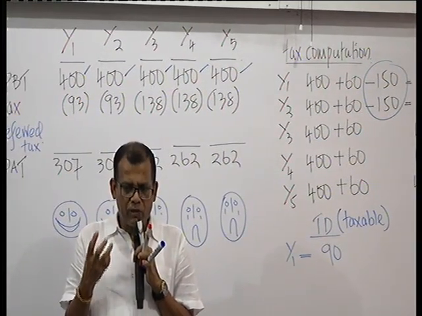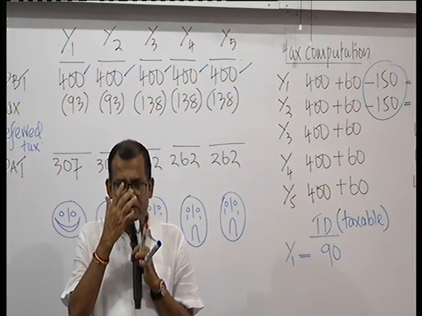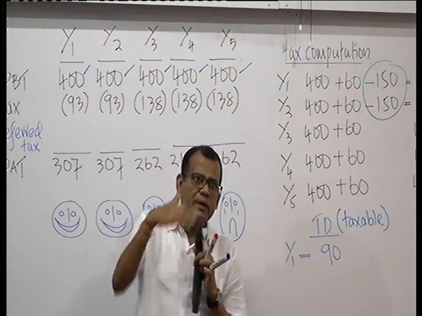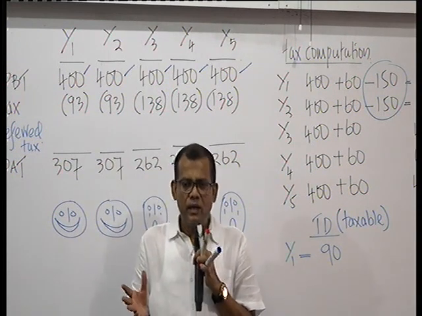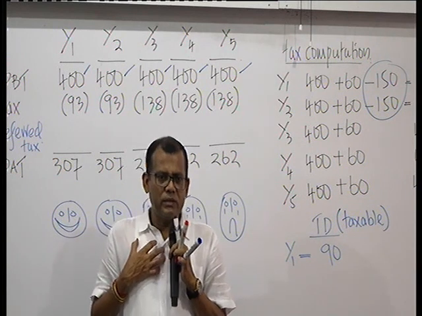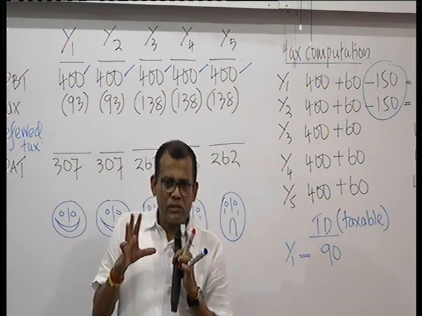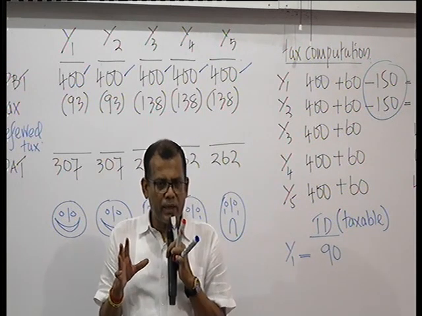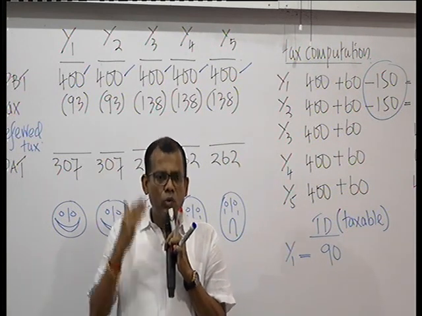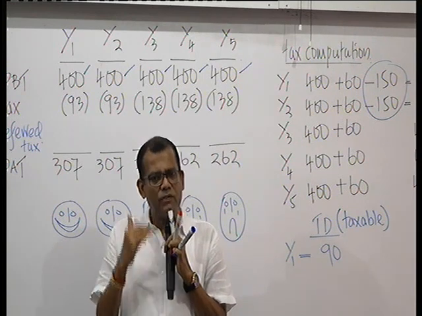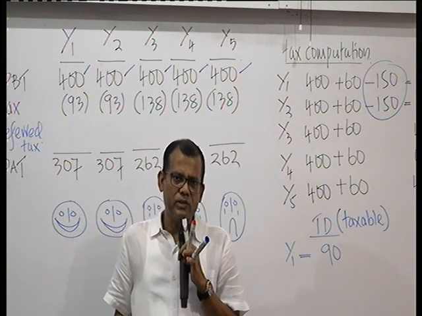There's an easy way of doing it. If because of the temporary difference, the adjustment that you make, add back and deduct, you are at an advantage, what do you mean by that? As a result of this adjustment, you are paying a lesser amount of tax. That means you are at an advantage.